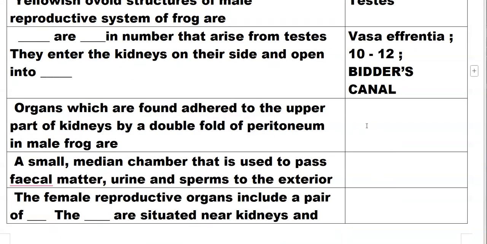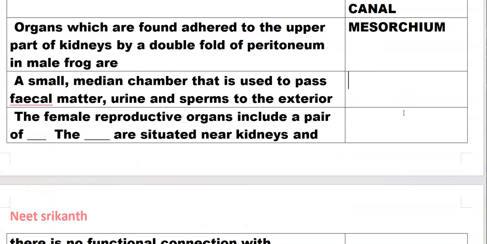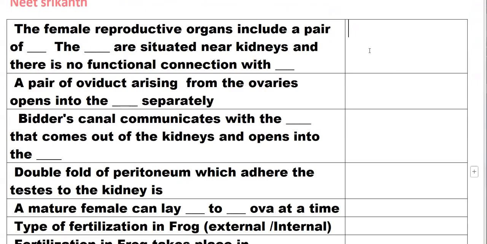The organs found adhering to the upper part of the kidney by a double fold of peritoneum in male frog are the testes, and the fold is called mesorchium. A small median chamber that is used to pass fecal matter, urine, and sperms to the exterior is the cloaca.